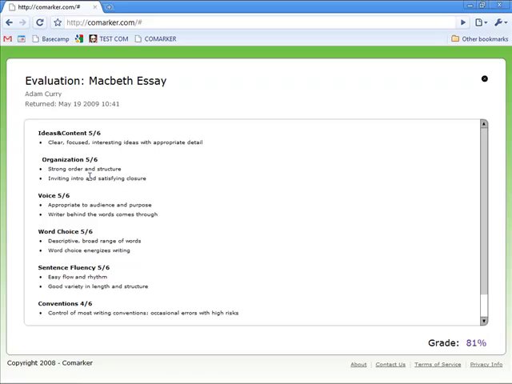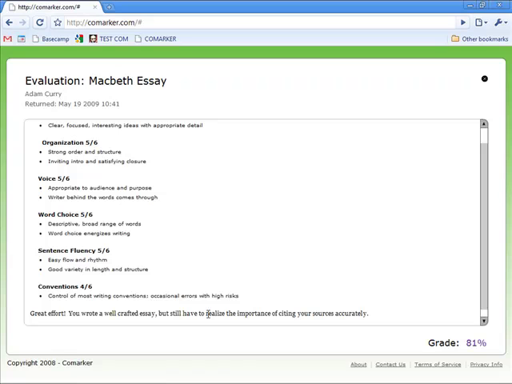And I suppose that's because I failed to cite my sources where he indicated that I should. Those would be the high-risk errors that he might be talking about there. And the remark says that I need to remember the importance of citing sources, so he's hammering it home again. That's the source of my mistakes. That's the evaluation. I'm done with the assignment. It was much less burdensome, in fact, than submitting a paper document, and I got the feedback faster, and I got to do it right from my computer.